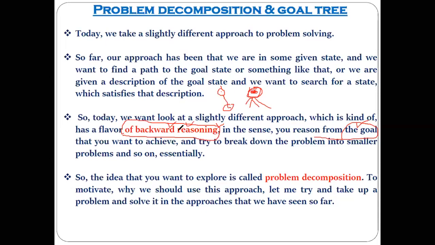Why is it called the backward reasoning approach? The usual approach is straightforward, starting from the initial state and trying to reach the goal state. But here we start with reference to some goal state, and then we divide this goal state into multiple sub goals. As we are starting by referring to the goal, that's why it is called backward reasoning. Got the point?